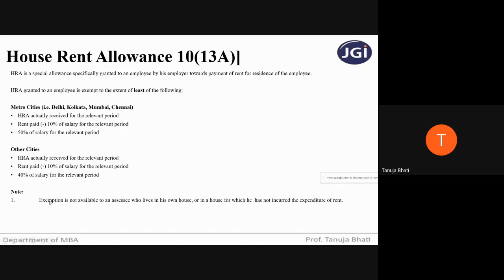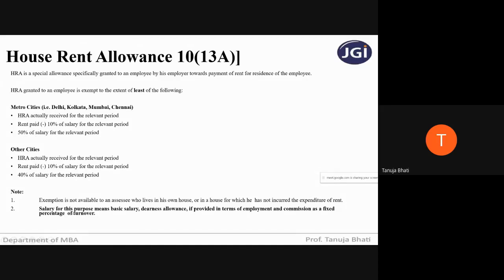So remember, students, HRA exemption is given only to those employees who are staying on rent basis. Next, now here I have told you 10% of salary, 50% of salary. Now, what is the meaning of this salary for the purpose of HRA?